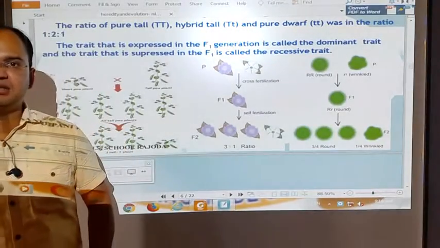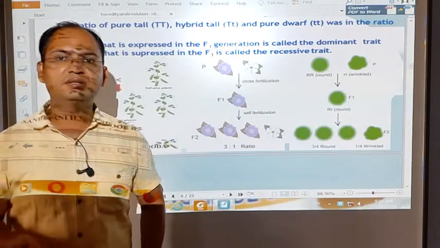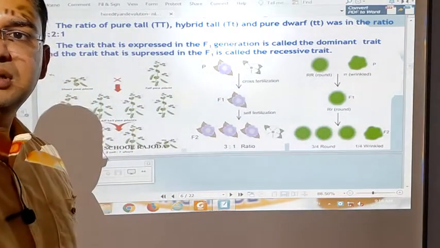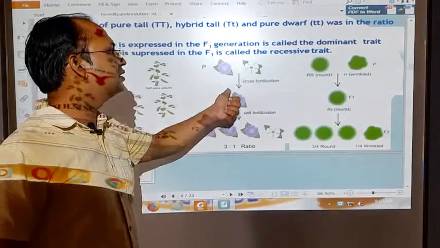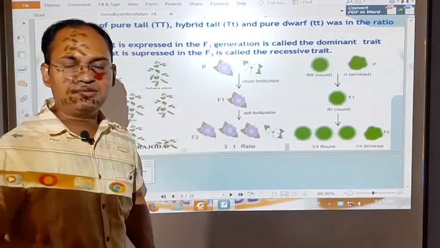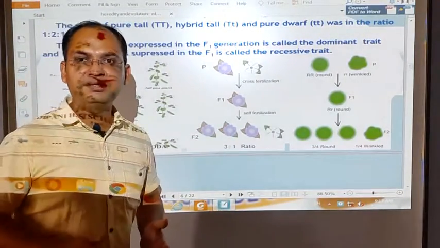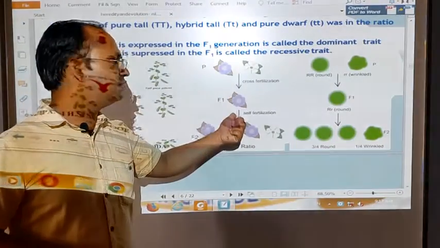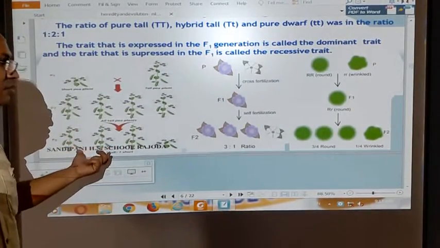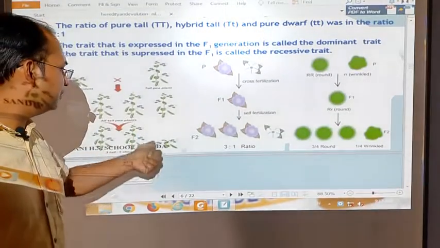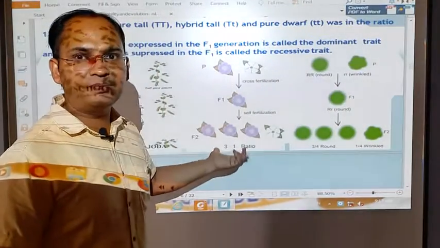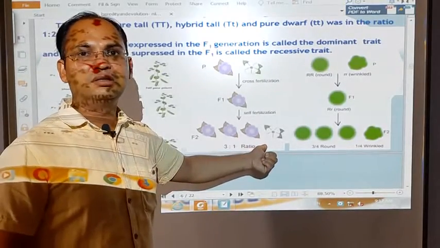When we take the second character, the color of the flower, we see that the pea plant bears flowers of two colors, one purple and one white. When purple and white are crossed, in the F1 generation all the flowers obtained are purple, and in the F2 generation, when we cross the purple flowers obtained in F1, in the same way where three plants were tall and one short, three flowers were purple and one was white.